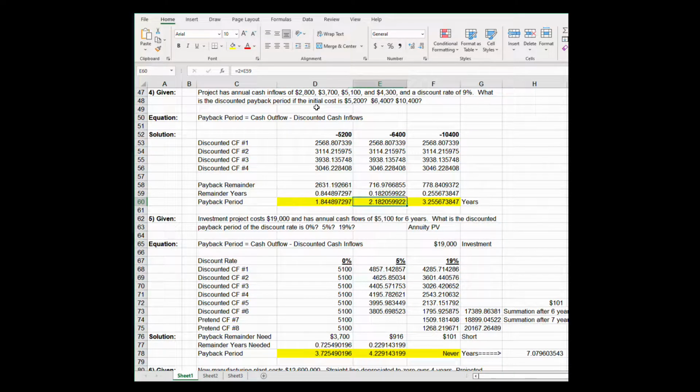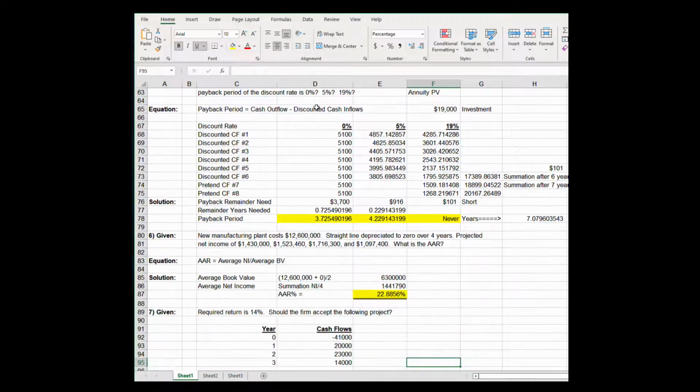Do the same thing for the $6,400 outflow, and then when do we pay back? Looks like we pay back between years 2 and 3, and we are at 2.182 years. And then the final one, $10,400. When do we pay that back? We pay that back at 3.26 years. And there are your answers to problem number 4.